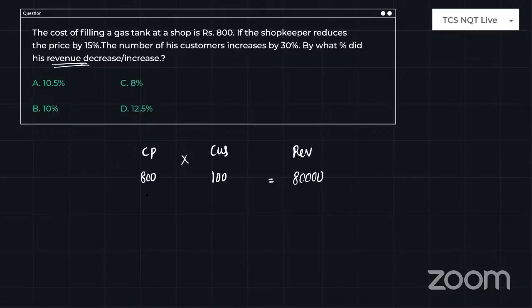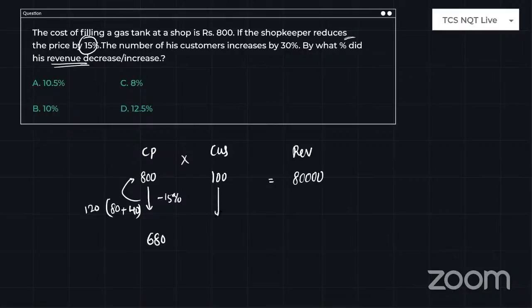And now the cost price is reduced by 15%. Reduced means you have to do subtraction of 15%. What is 10% of 800? 80 rupees. What is 5%? 10% is 80, then 5% will be 40. Then the total reduction in the price is 120 rupees. If 120 rupees was reduced, the present cost will be 680 rupees. So this is how you have to do the problem in a flow.